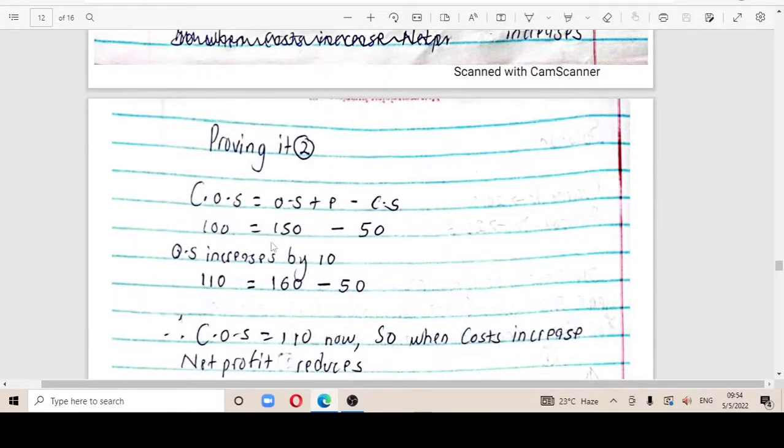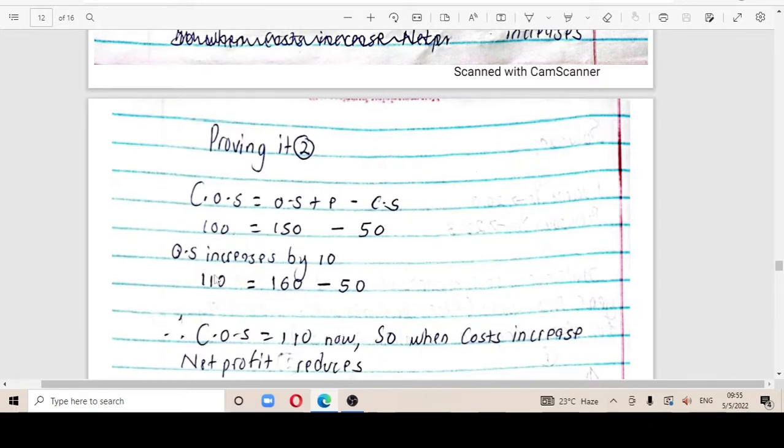Similarly with proving the second one, assuming cost of sales is 100 and opening stock plus the purchases is 150, assuming that opening stock is maybe 100, purchases is 50, minus the closing stock, and maybe your figure for opening stock goes up. So when it goes up, you'll have 160. This 150 changes to 160, then the closing stock is constant at 50, and you realize you'll now have 110.